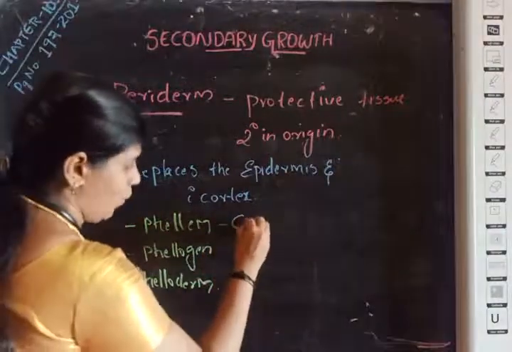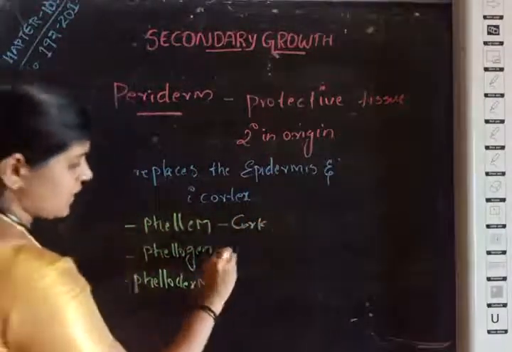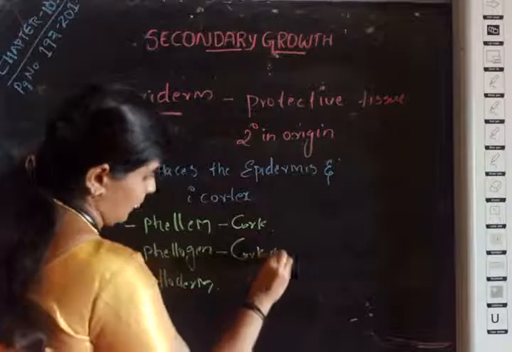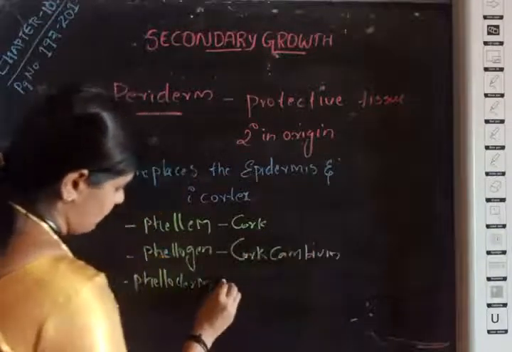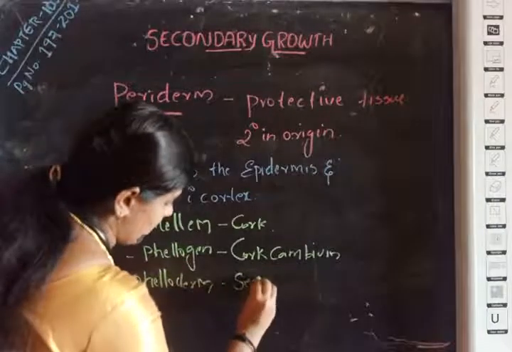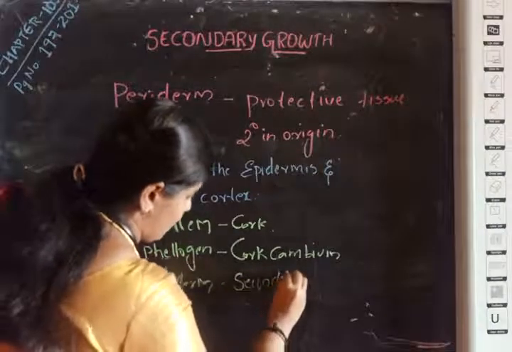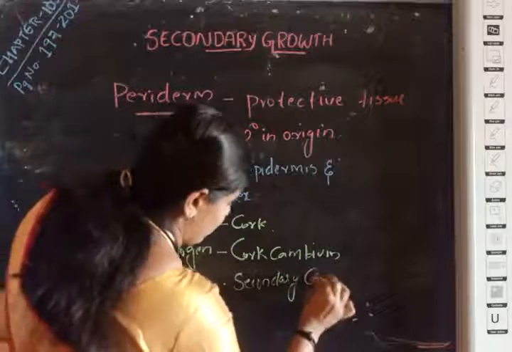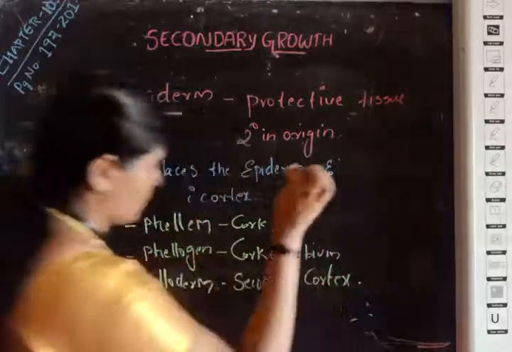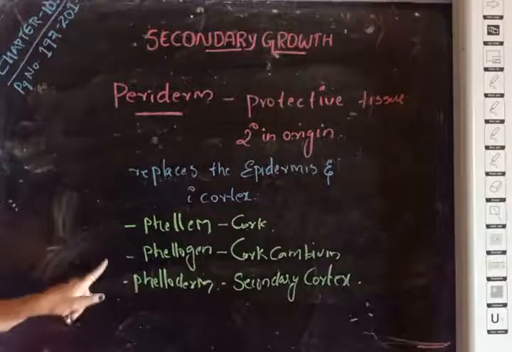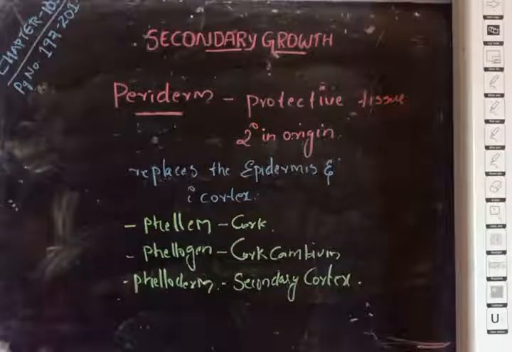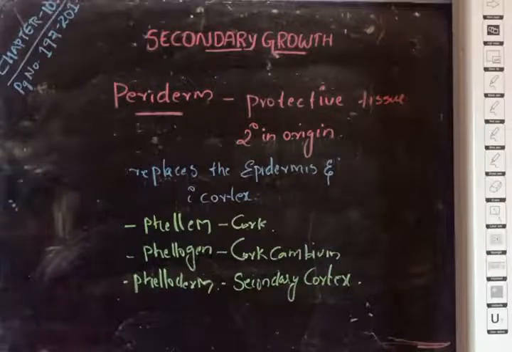Phellem is nothing but cork. Phellogen is cork cambium. Phelloderm is secondary cortex. Okay. So periderm consists of phellem, phellogen and phelloderm tissues, which are formed during secondary growth.